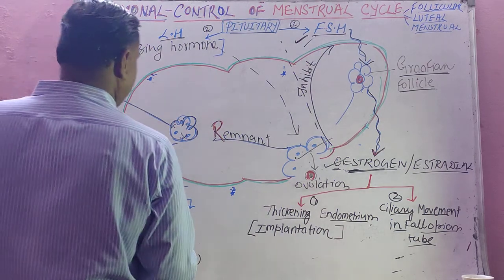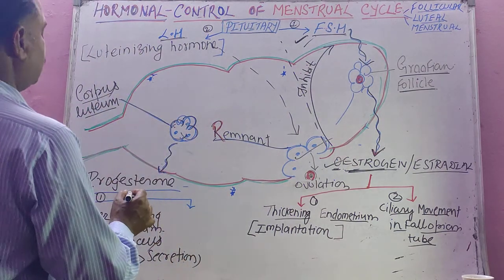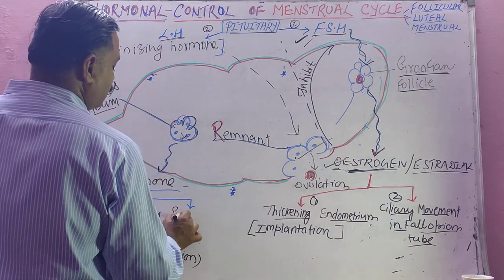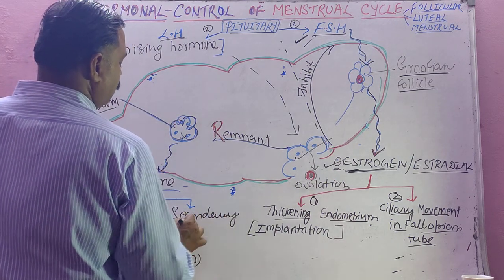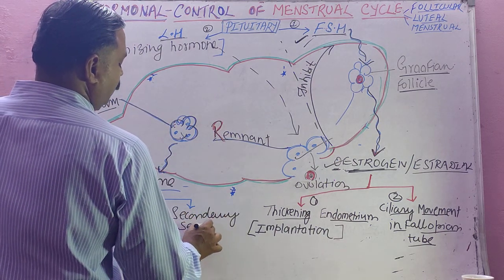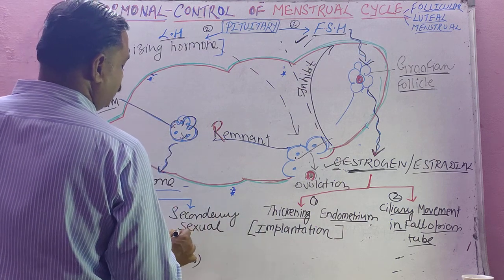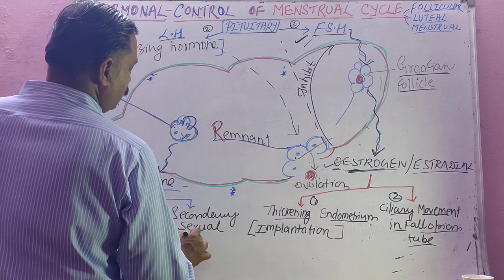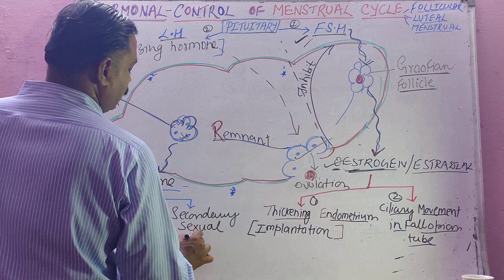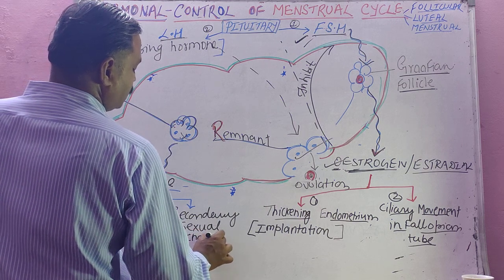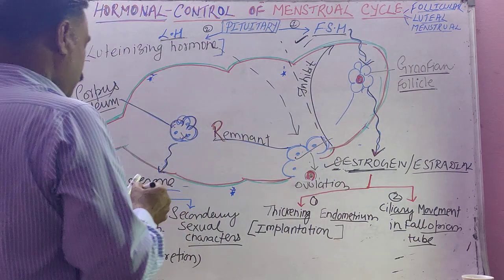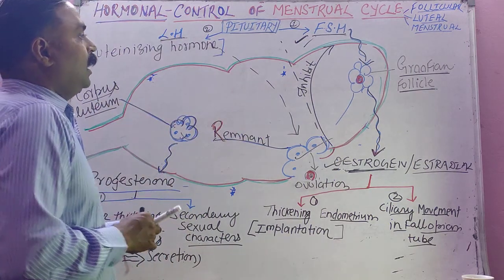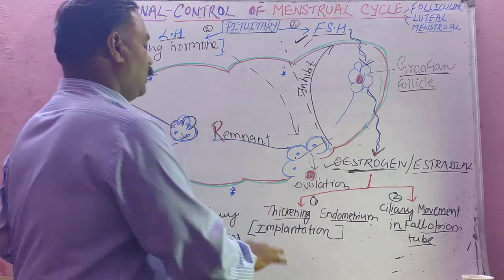And the second important function of progesterone is development of secondary sexual characters in females. In class 10th you have studied the development of secondary sexual characters in females, isn't it? So all this is the hormonal control of the menstrual cycle.